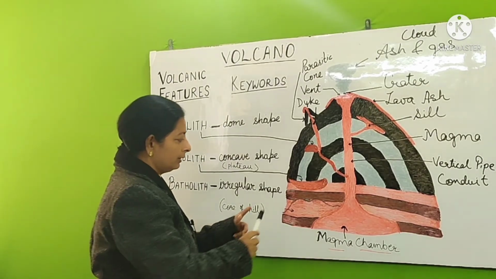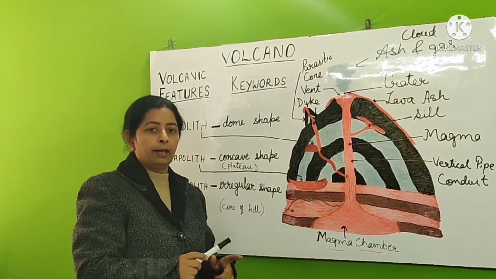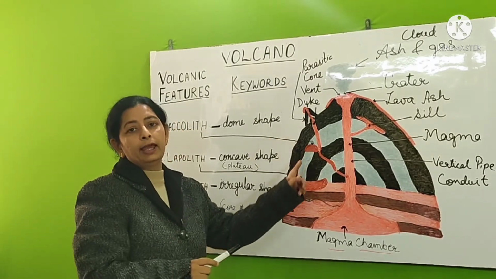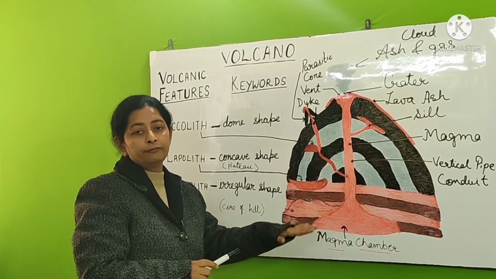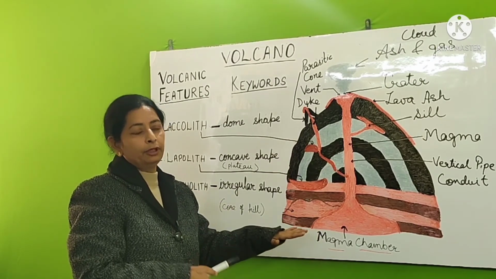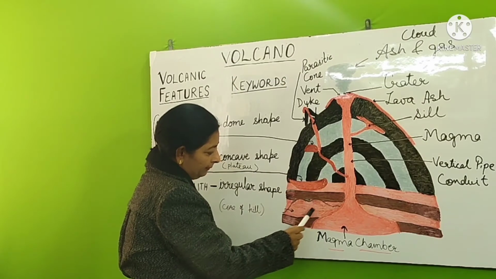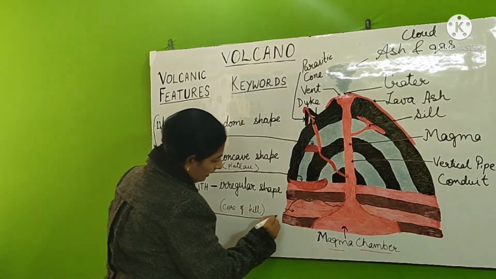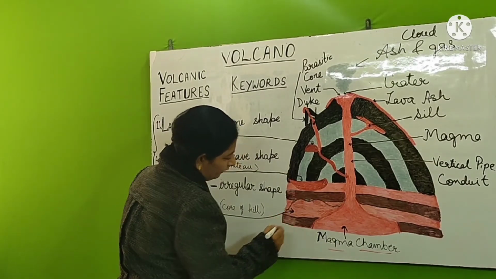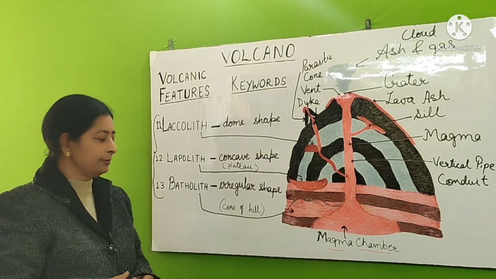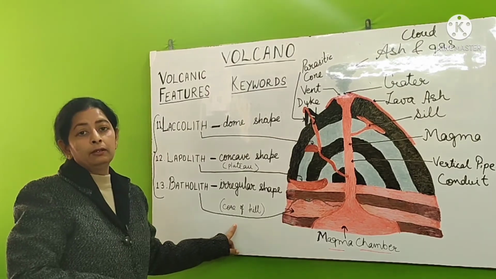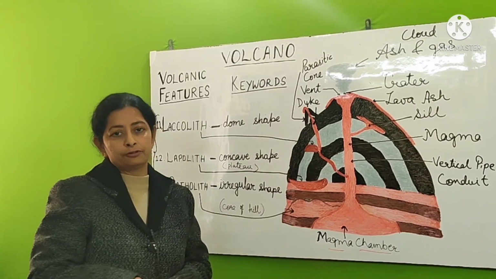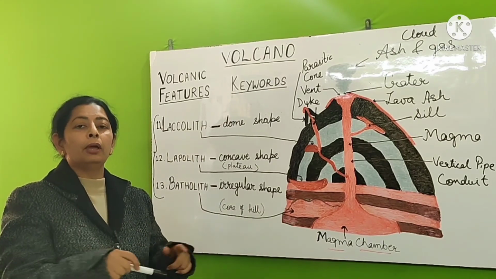Now this batholith is again the same thing, intrusion of lava, but the difference with these is that they are formed in the interior of the earth at greater depth. So you will find that at greater depth this batholith is formed, and they are very vast, extensive landforms, and they may be the core of a hill. Means with the passage of time and due to the process of denudation, they may form a big hill.